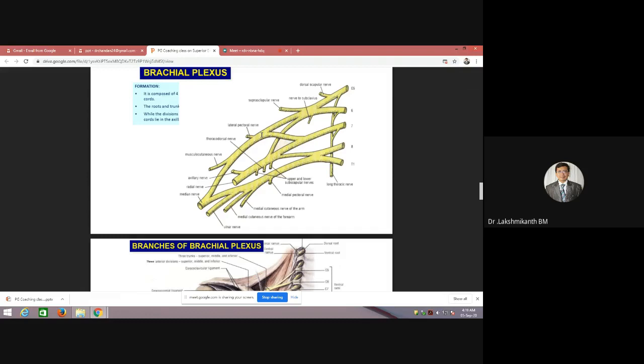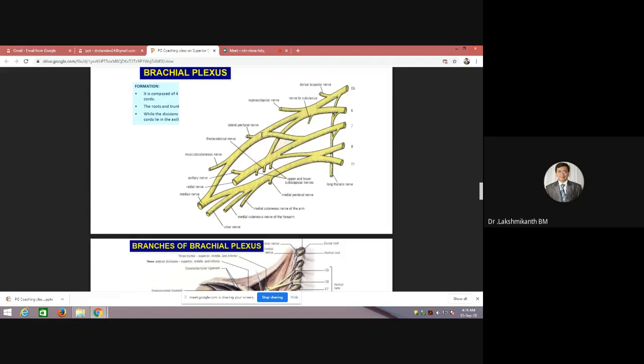So what should be the root values of the nerves which come as branches of the lateral cord? C5, C6, C7. Yeah, correct. So you have to remember it like that, then it will be easy for you. Otherwise, learning the nerves by rote will be very difficult, especially their root values. So it will be C5, C6, C7. We'll discuss the branches in detail.